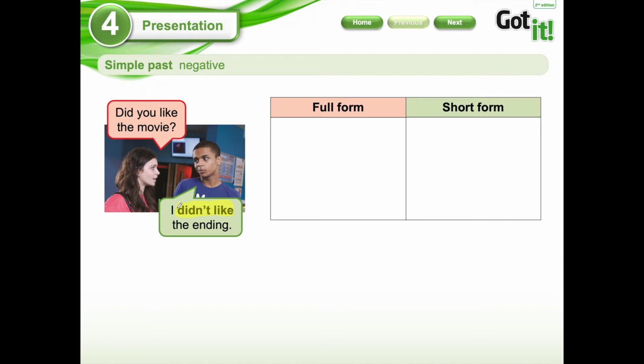So for that, here you have full form and short form. In the full form, we're going to use the complete sentence, and in the short form, we're going to make the abbreviation of some words. So let's begin. For example, here you have I did not eat. And in the short form, it's like this, I didn't eat. Let's continue with the other subject. You did not eat. What is the short form? You didn't eat.